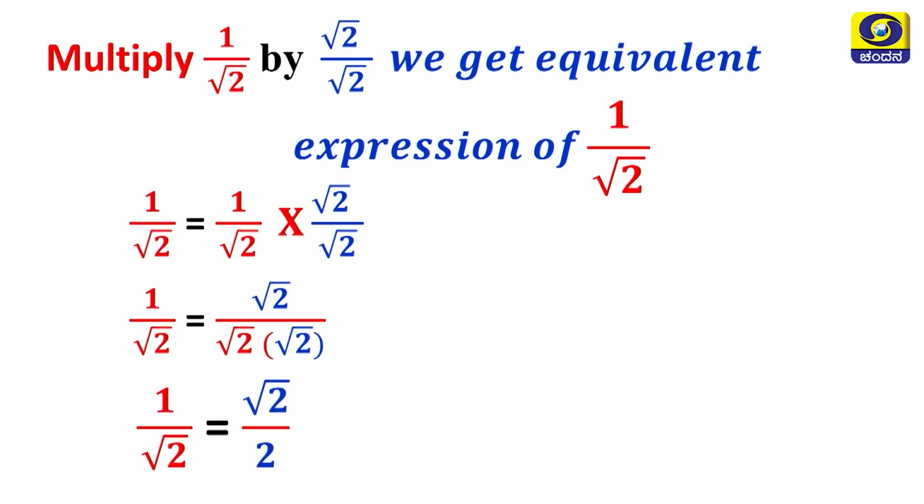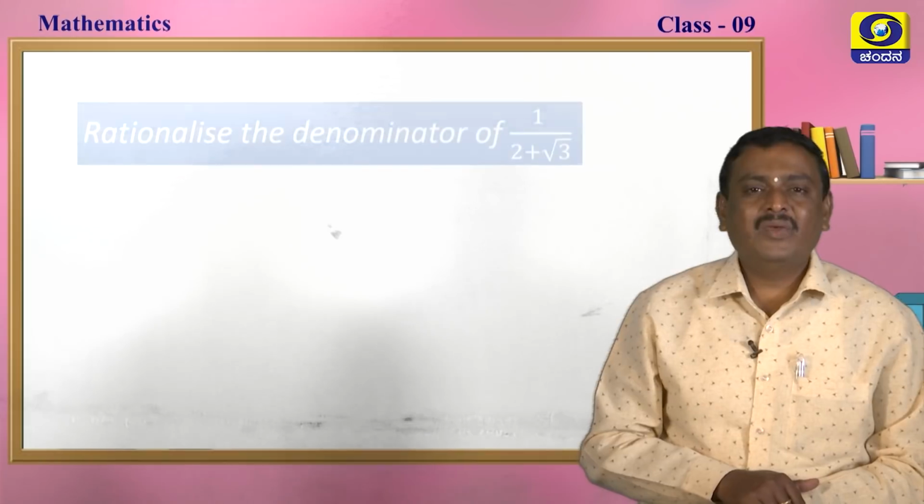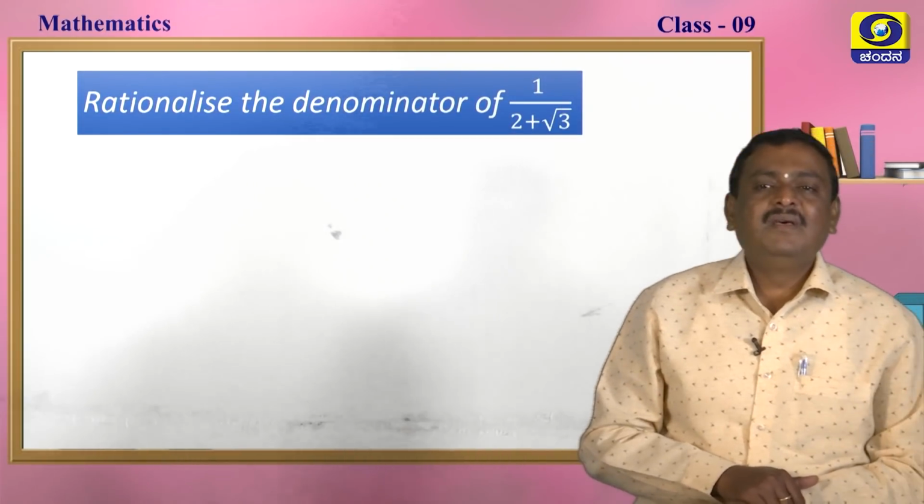So, multiply and simplify, we will get 1 over root 2, the equivalent expression is root 2 by 2, my dear students. See, this is rationalizing the denominator, my dear students. Okay, let us move on to the next one.